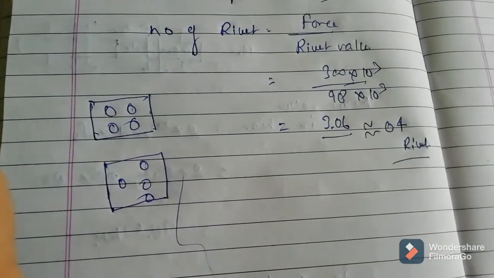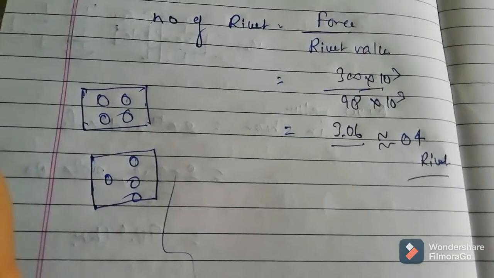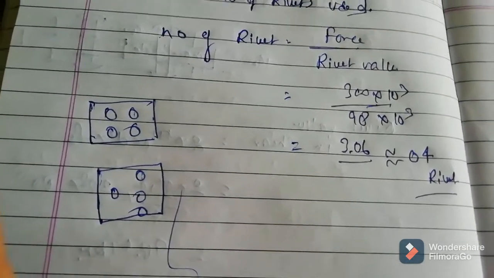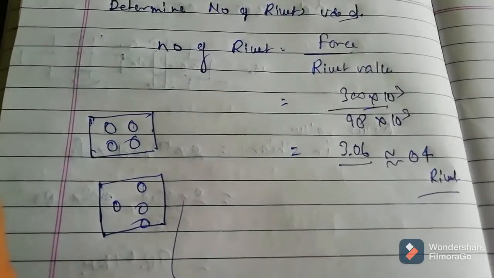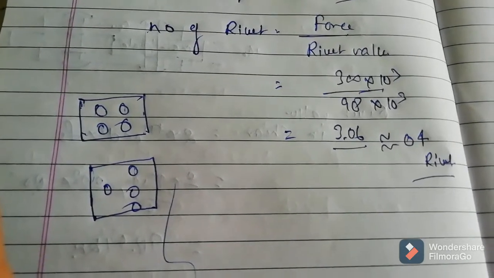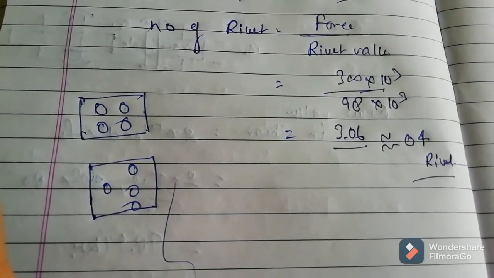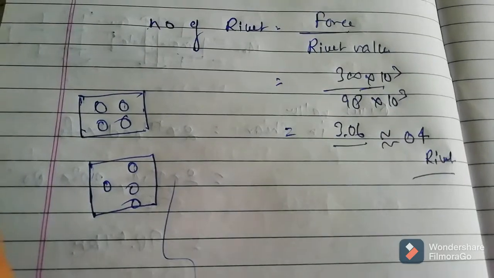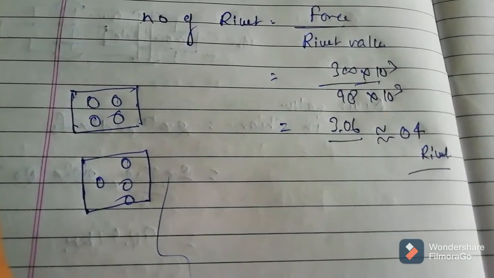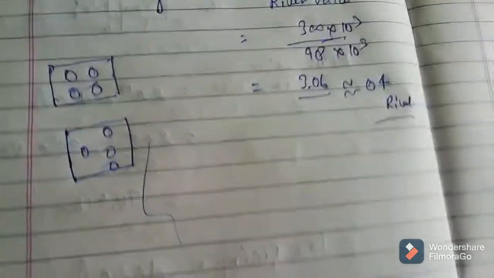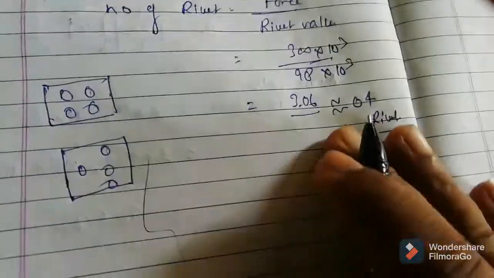You can choose any one, no matter. We will solve this example by both methods. So let's go for chain riveting.